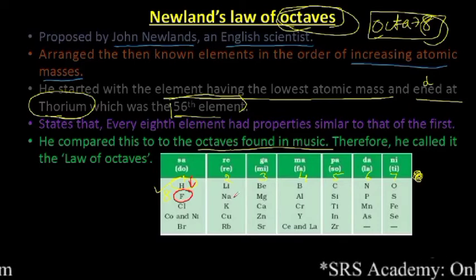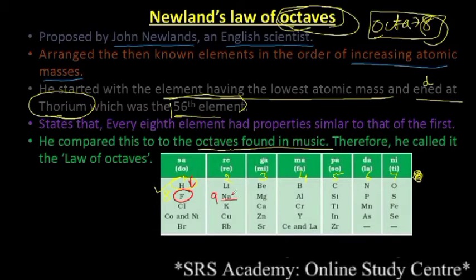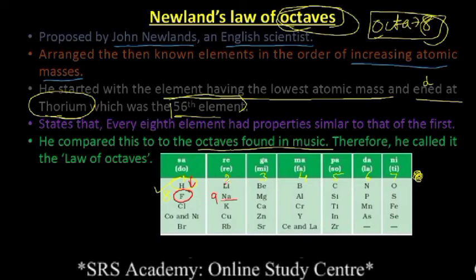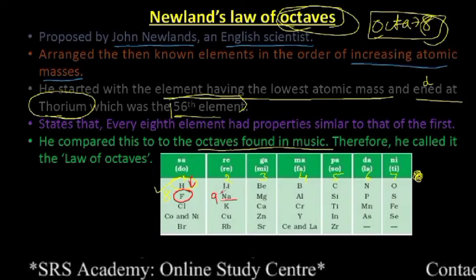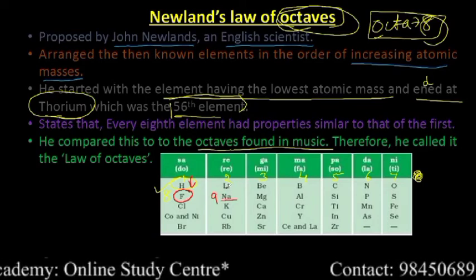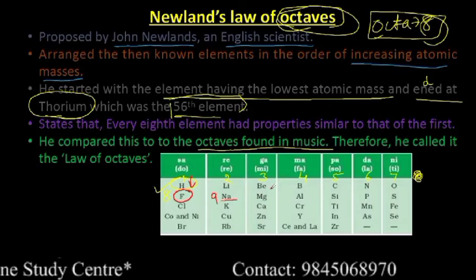Then if I come to the 9th element, which according to this is sodium, the properties of sodium are similar to its first element, that is lithium. That means for sodium, the first element is lithium. For magnesium, the first element will be beryllium.